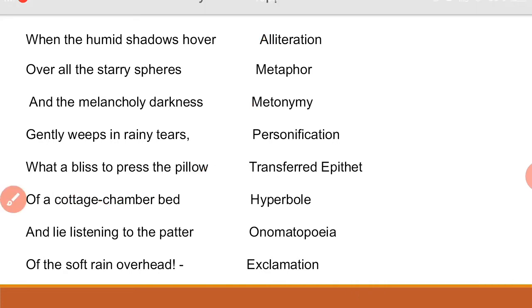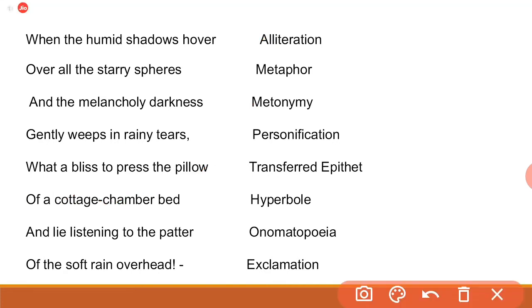And lie listening to the patter of the soft rain overhead. Here we are getting figure of speech onomatopoeia. The word patter suggests the sound of the rain. So we are getting figure of speech onomatopoeia.